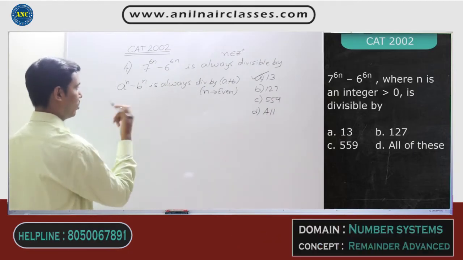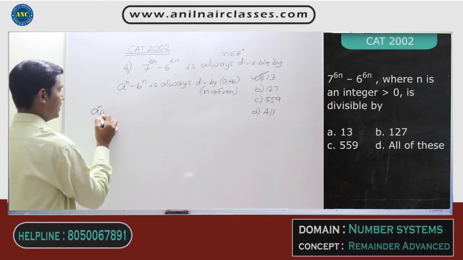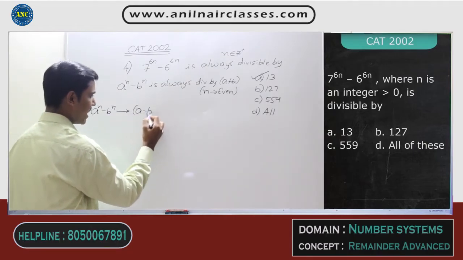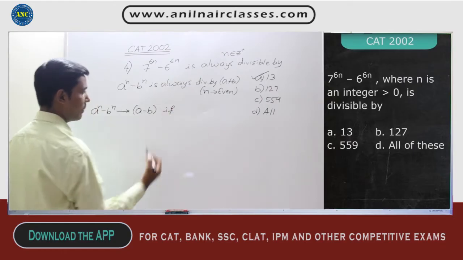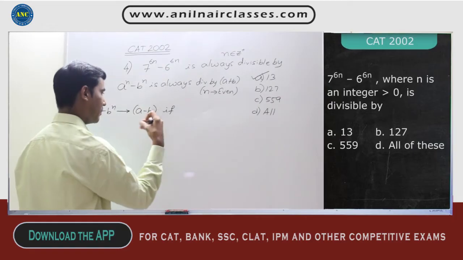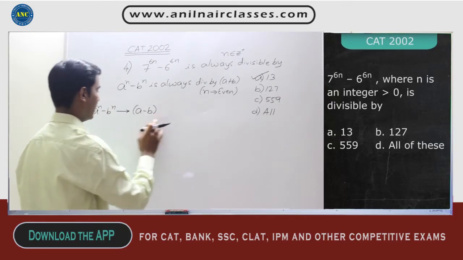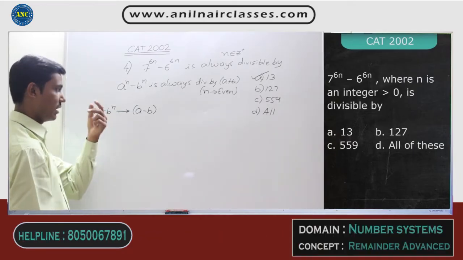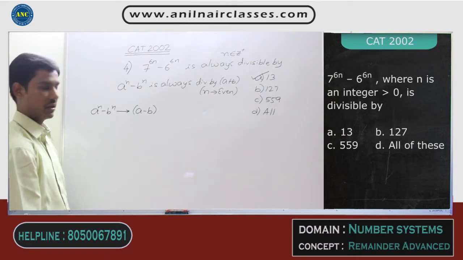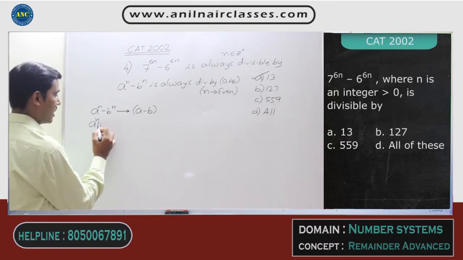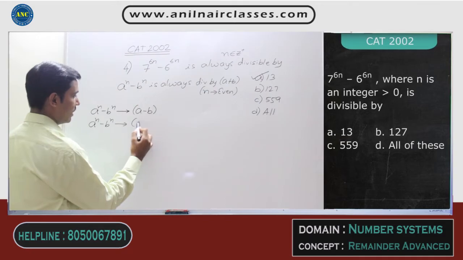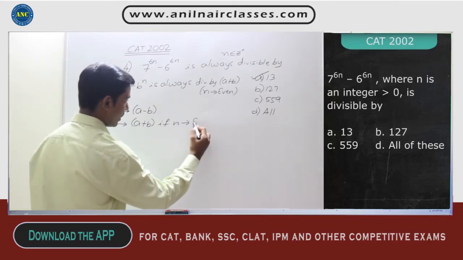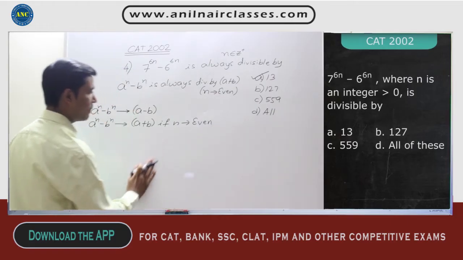Please continue it. Now, if I further simplify, a power n minus b power n is also divisible by a minus b. It is divisible by a minus b every time, right? If I put n value 1 or 2 or 3, that means odd or even, it is always divisible by a minus b. Similarly, a power n minus b power n is always divisible by a plus b if n is even, as we have written above.